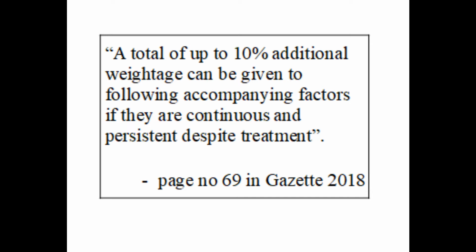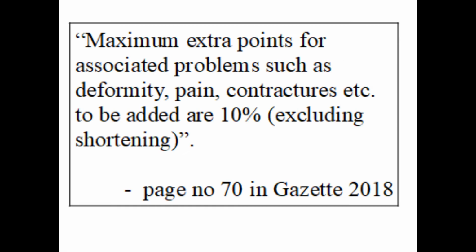That is the question. In case of upper limb in page number 69, it is given a total of up to 10% additional weightage can be given. And in case of lower limb in page number 70, it's given maximum extra points for associated problems like deformity, pain, contracture, etc. to be added are 10%, excluding shortening, of course. In cases of shortening, maximum extra points are not limited. But indeed, the extra points due to shortening are also in percentages of the functional loss only.